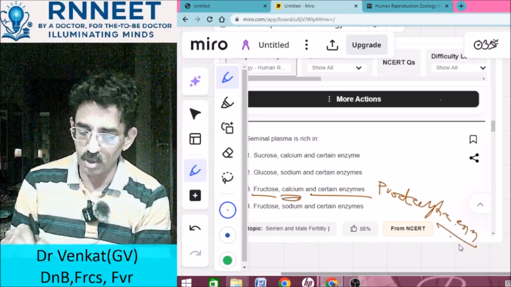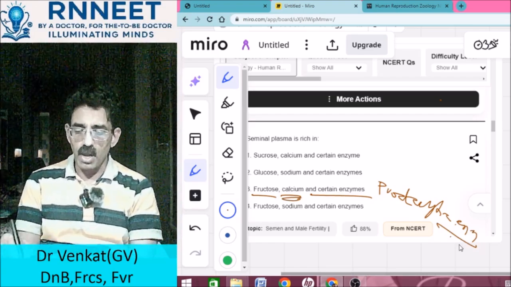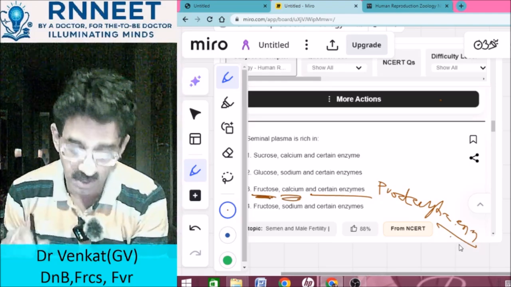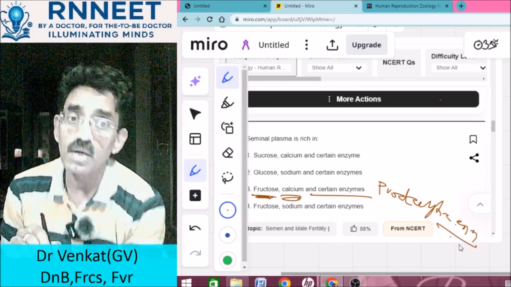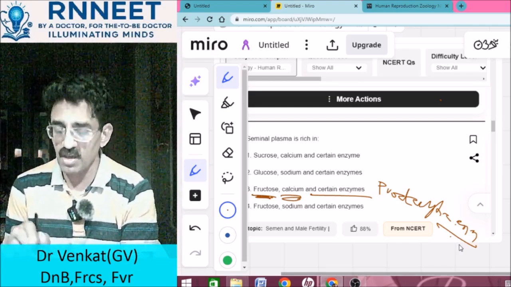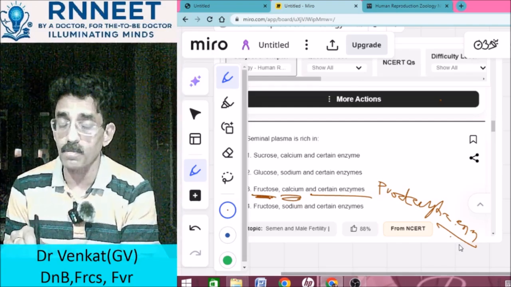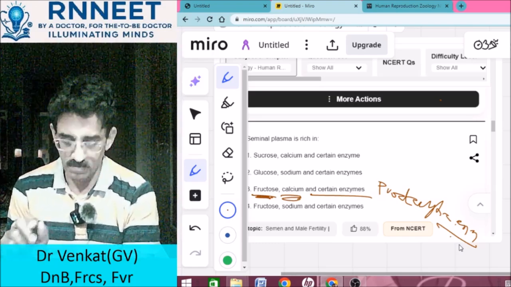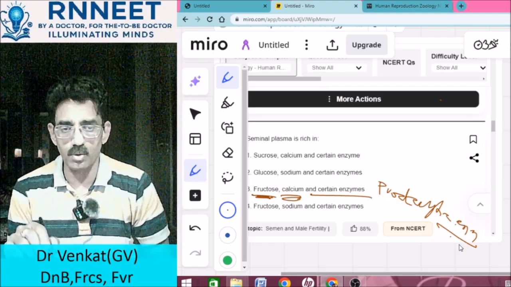And not sodium but calcium is important, and also the presence of fructose. Presence of fructose in semen is a very important thing because no other secretion in our body contains fructose. So therefore the presence of fructose is a very important forensic test of sexual assault. Okay, so that's an important point that you need to know.